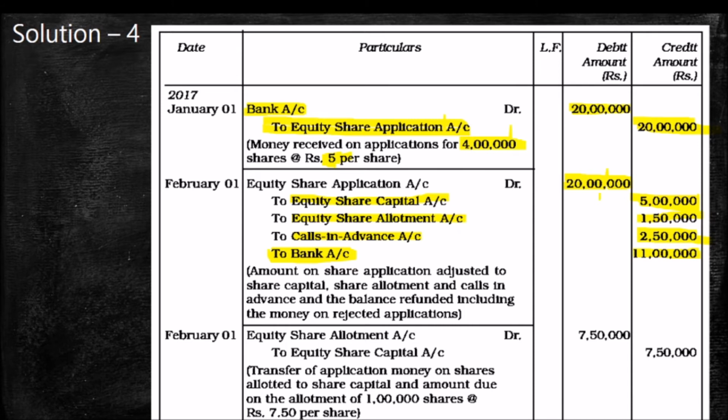So after deducting share capital, remaining is 15 lakh. From 15 lakh, we are deducting the amount adjusted in allotment, 1,50,000, and the amount adjusted in calls, means first call and second call. Remaining is what? 15 lakh minus 4 lakh, or we can say 15 lakh minus 1,50,000 or minus 2,50,000. Remaining is what? 11 lakh. So normally we will write what? 2 lakh into 5, that is the amount rejected.